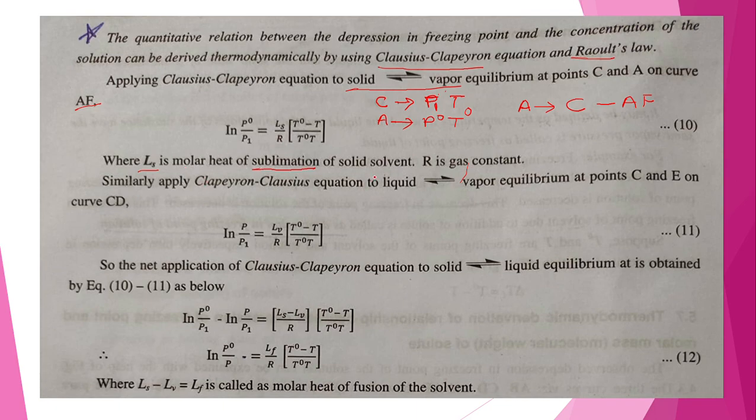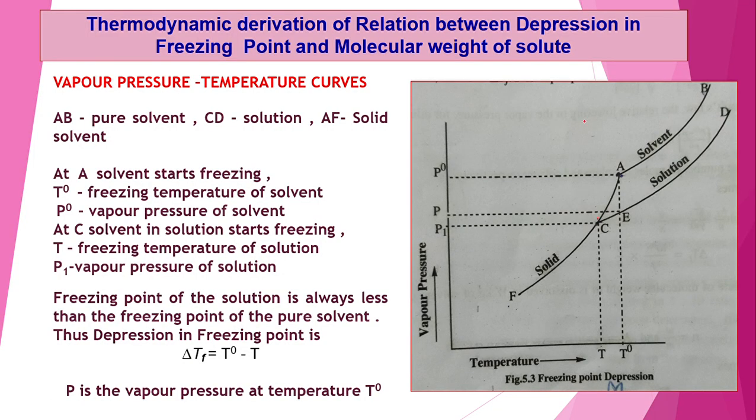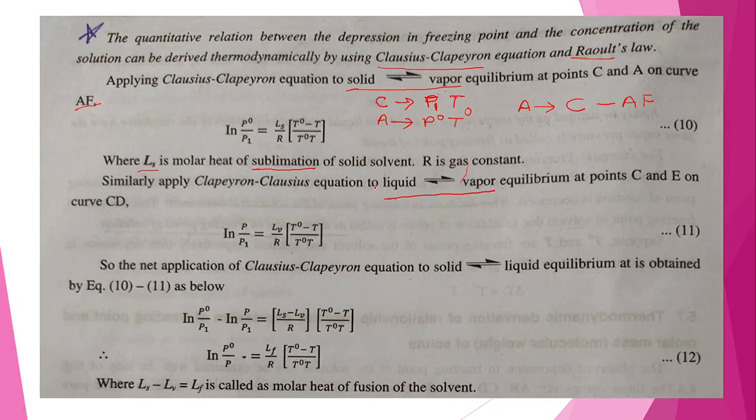Now again we have another equilibrium, that is liquid to vapor equilibrium for the curve CD, which is for the solution. Now we want point C and point E. We know that at point C the vapor pressure is P1 and the temperature is T, as shown in the graph.